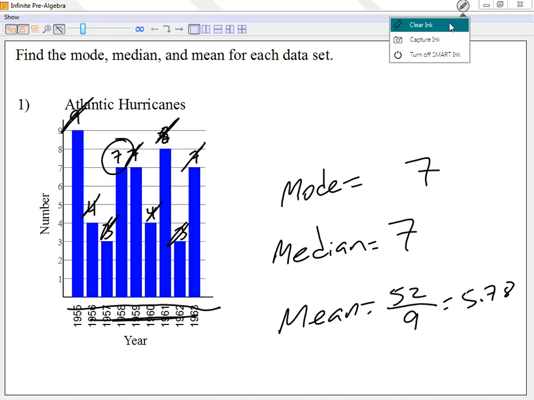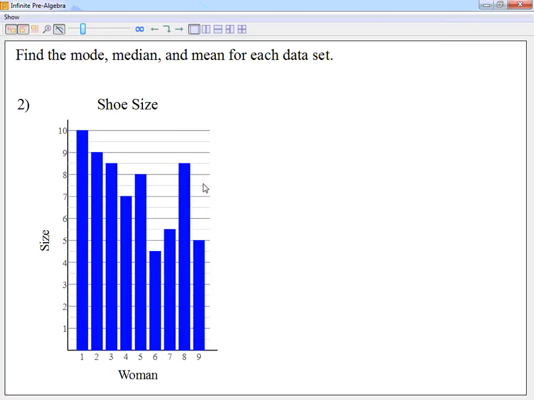Let me take a look at question number 2. My numbers are 10, 9, 8.5, 7, 8, 4.5, 5.5, 8.5, and 5.